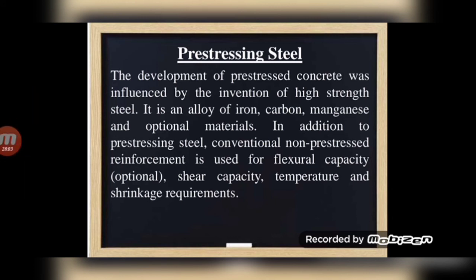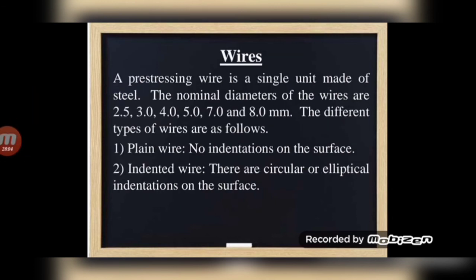So wires. The pre-stressing wire is a single unit made of steel. The nominal diameter of the wires are 2.5, 3, 4, 5, 7 and 8 mm. The different types of wires are as follows. Plain wire means no indentation on the surface. Indented wire, there are circular or elliptical indentations on the surface.